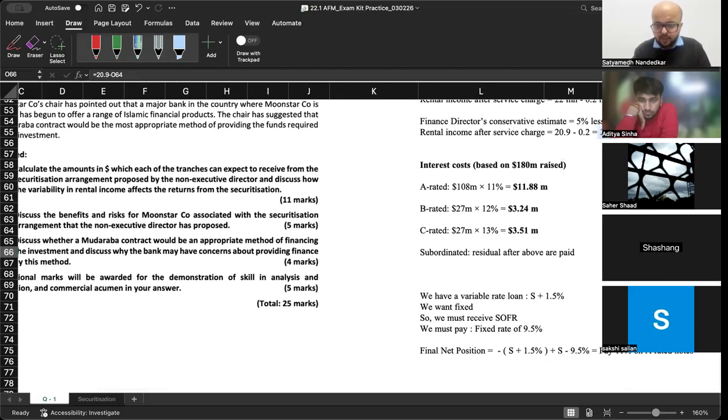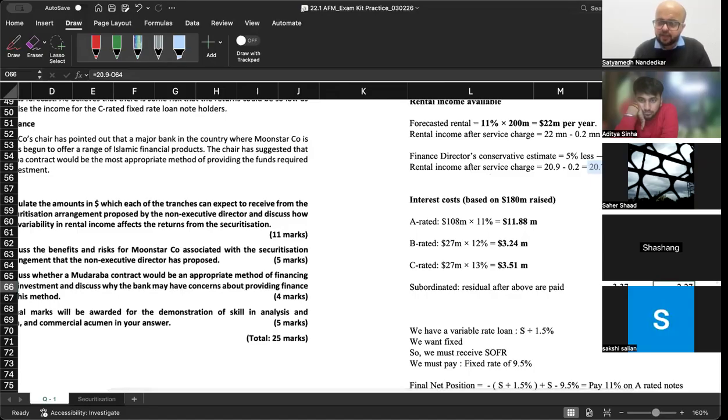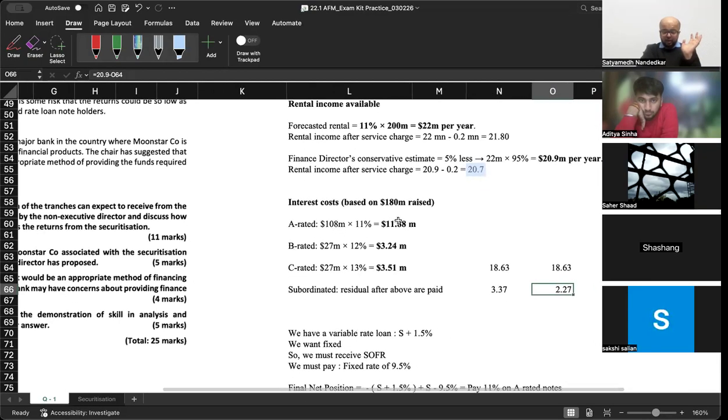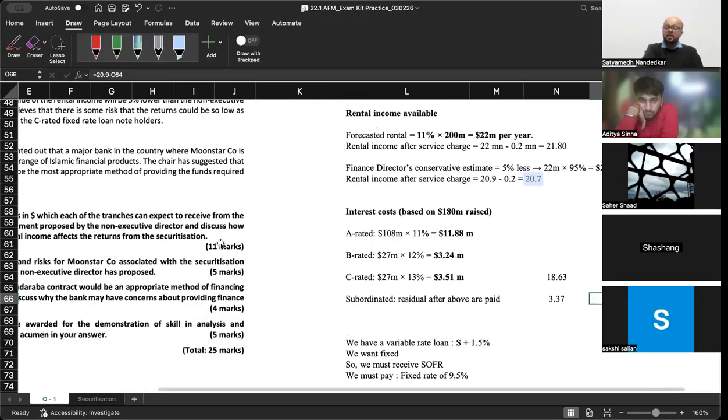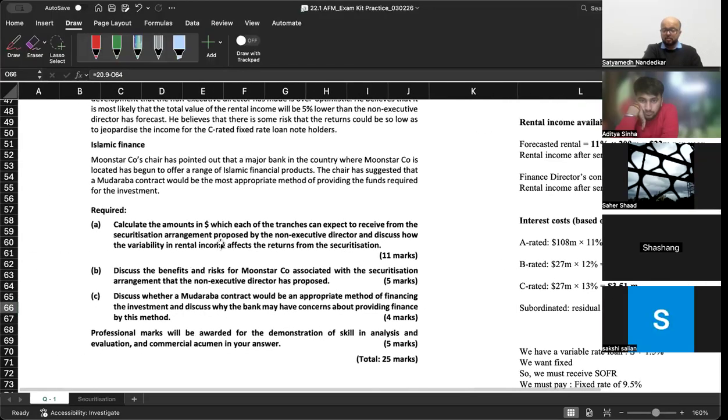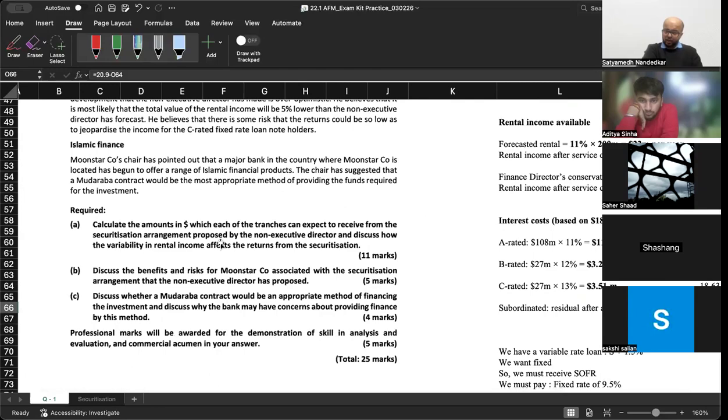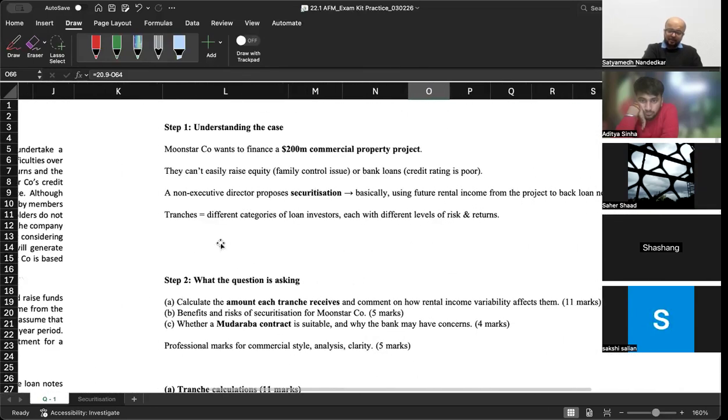If the rental income is not 21.8 but 20.7, naturally the value will change. This question has very little to do with the technical part of collateralization, but the concept was new. This was not something that you usually expect, which is why I thought that doing this question will give you an idea of how that affects the overall calculation. Okay, once look from the top.